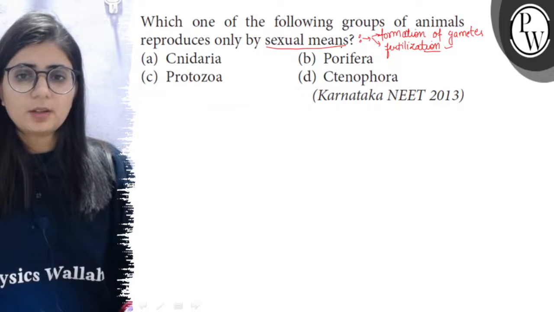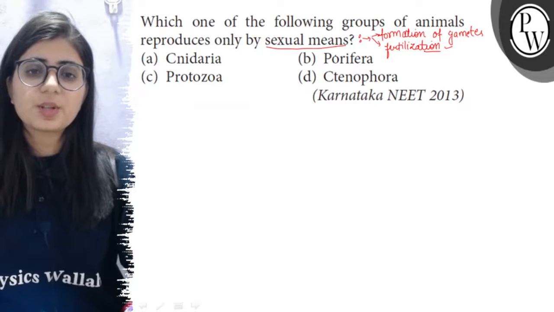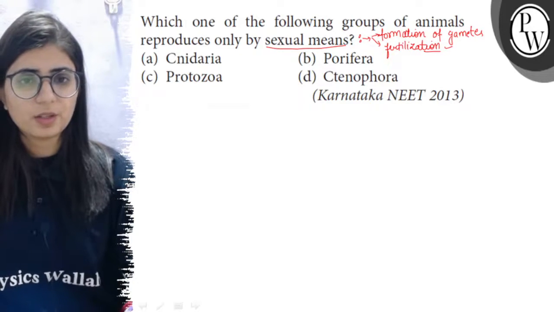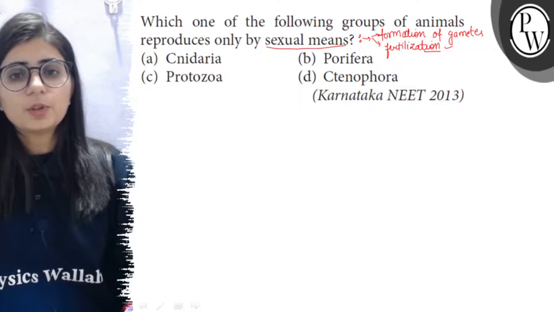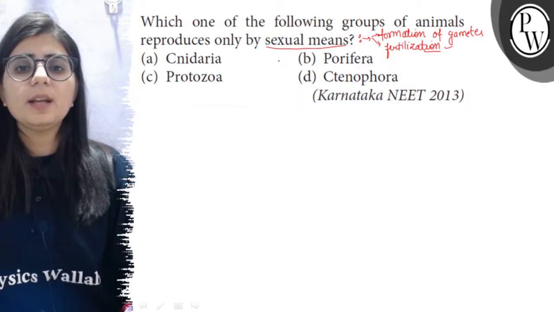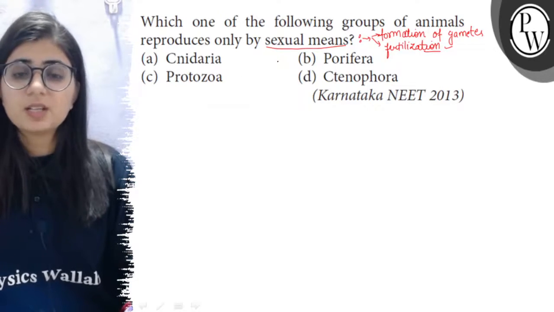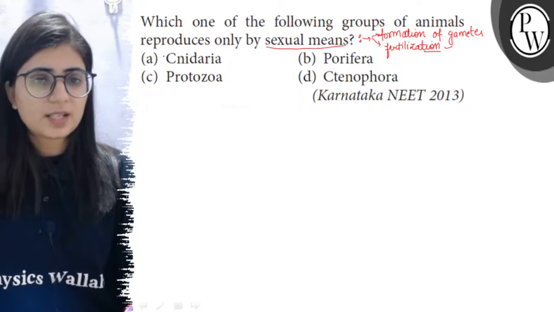means when there is no fertilization and a new individual is formed, such a reproduction is called the asexual one. So the lower organisms have both types of reproduction, but we have to look for the option which is reproducing only by sexual reproduction. It means where asexual reproduction is absent. So let's see the examples one by one.